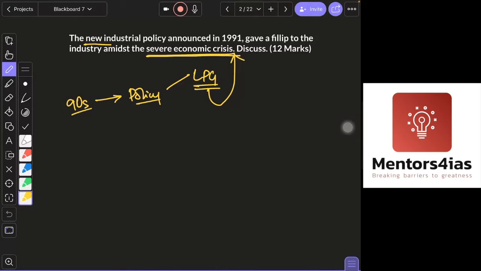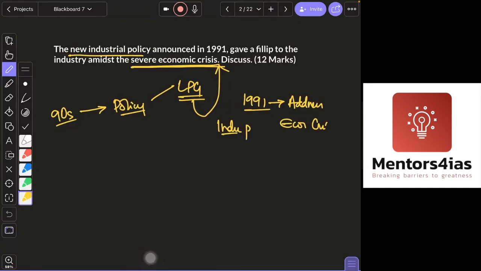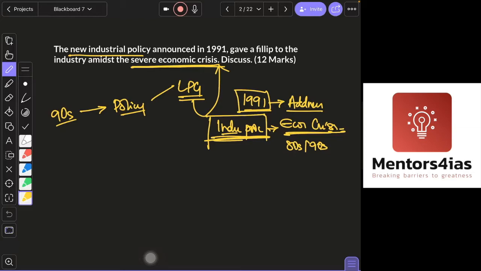So the question is asking, to what extent this industrial policy of 1991 helped to address industrial problems that were associated with the economic crisis of the 80s and 90s. I'll repeat again. How did the industrial policy of 1991 address the problems associated with the industries that were caused due to the economic crisis? So here your focus should be mainly on the industrial sector.